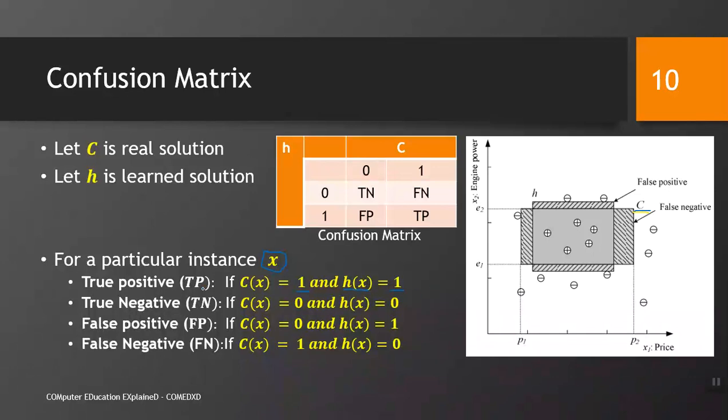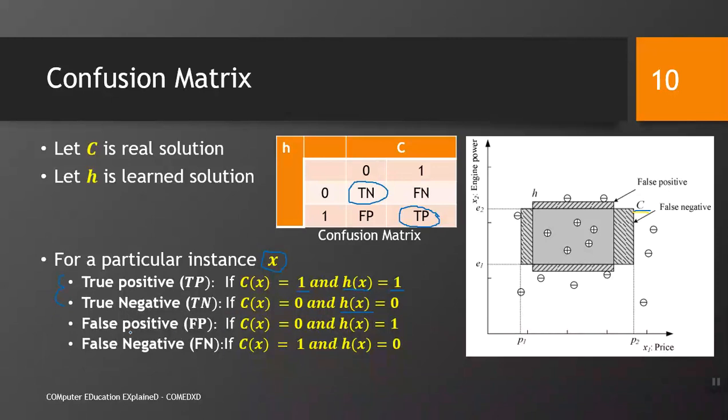That is called a true positive, and here you can see it in our confusion matrix. True negative means that if in actual the given instance X is not a family car and our learned hypothesis also tells us that it is not a family car, it is a true negative. It means that both times our algorithm has correctly performed.